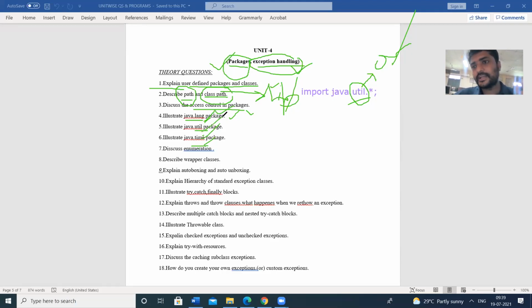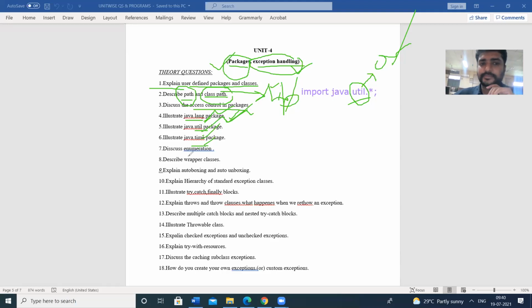What are the main classes in the util package? What are the main methods in each of these packages? If you want to explain these things, we have to first explain the available classes in the language package, and after that, the main methods in those classes.